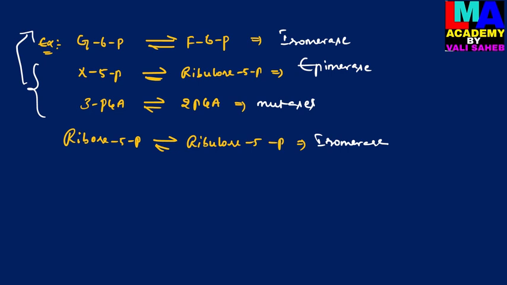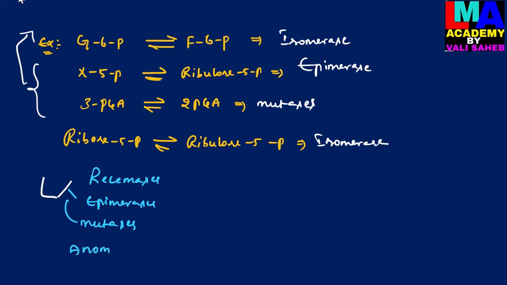So the fifth class of enzymes, isomerases, includes several subclasses. They are racemases, epimerases, mutases, anomerases, tautomerases, and metamerases.